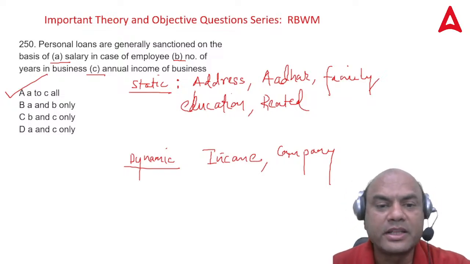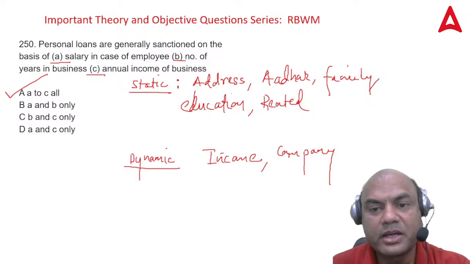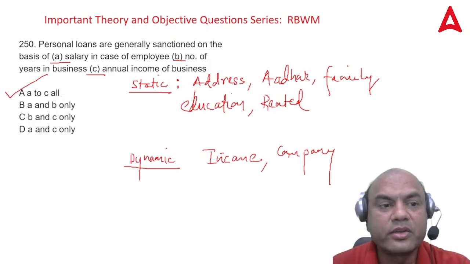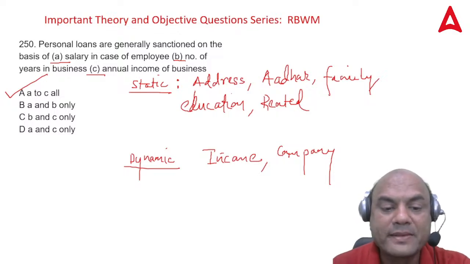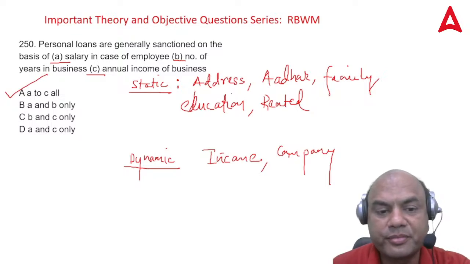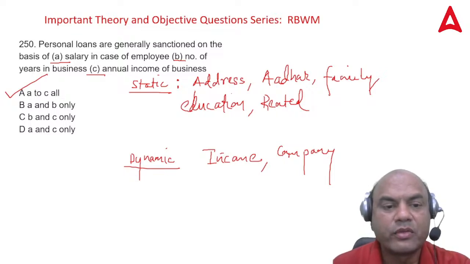Give me in the comment section, everyone. What is the thing you are seeing over here? What can be the answer for this? Static and dynamic both. So we want both the criteria over here.